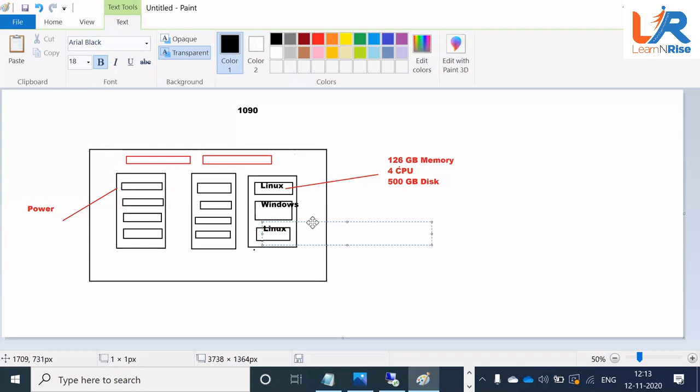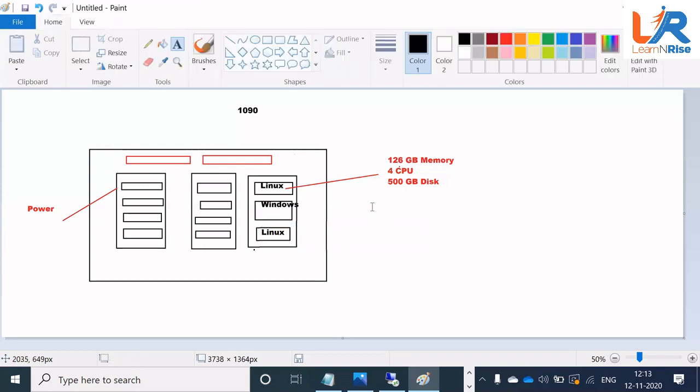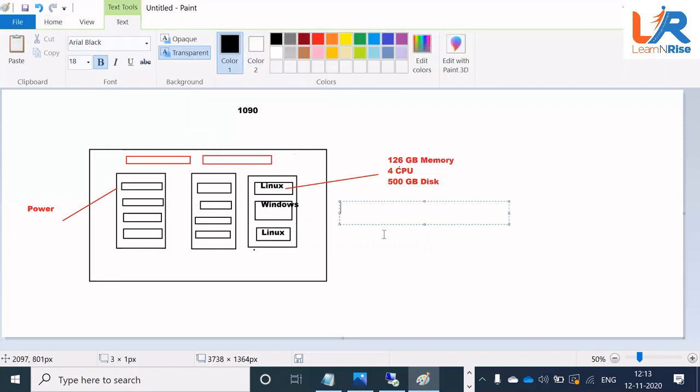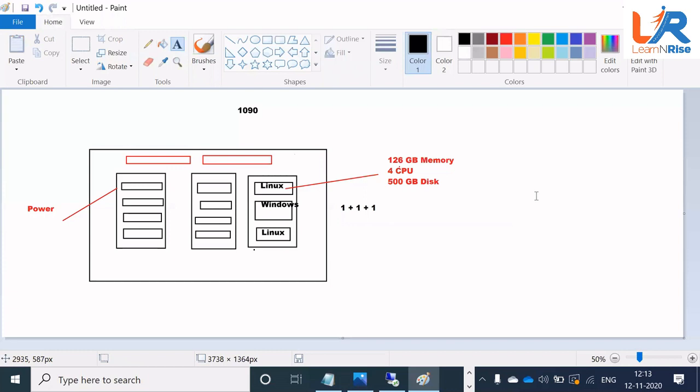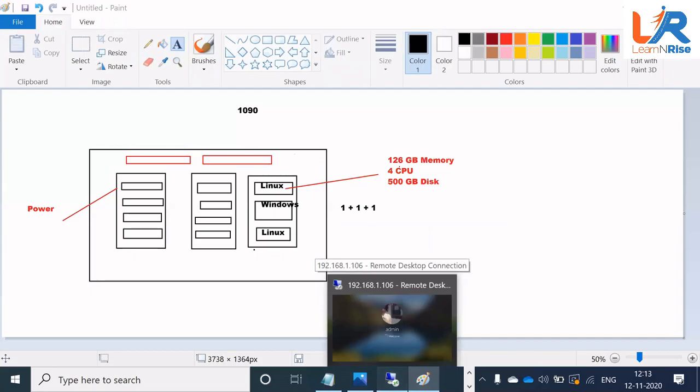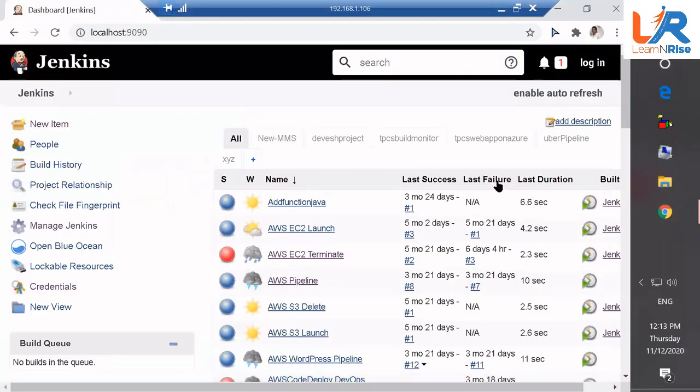So each server has a separate operating system. Each server has a separate application. So basically this combination is called one server, one application, one hardware, right? You will be surprised when you go to any of the servers and check its memory. So this is one task which we are going to perform now.